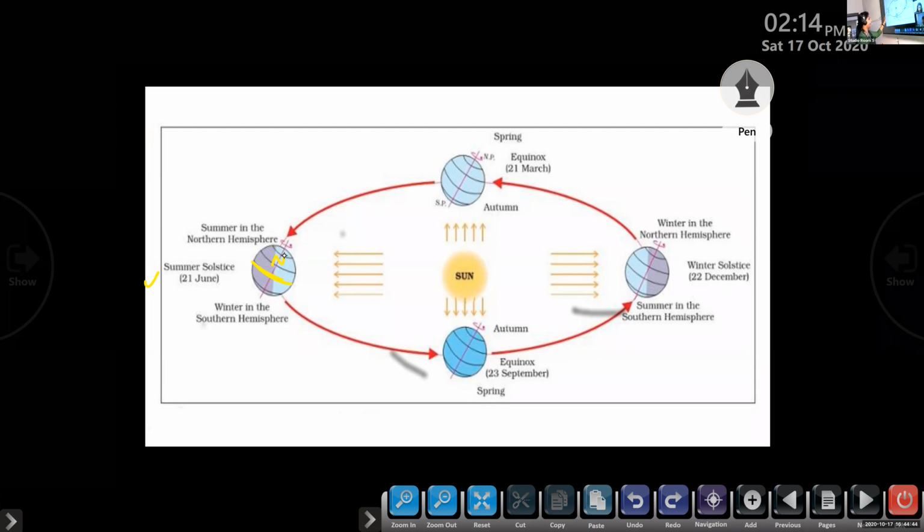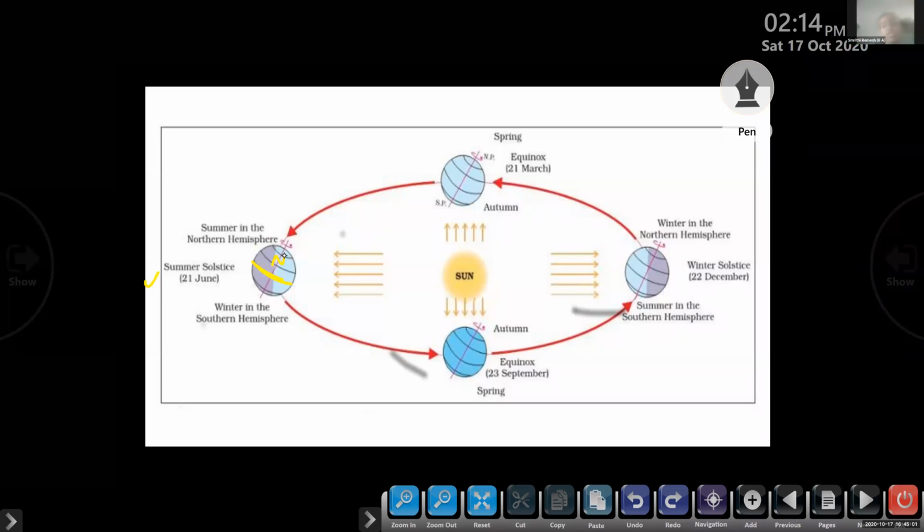On June 21st, the northern hemisphere of the earth is tilted towards the sun. The hemisphere receives more sunlight and experiences summer.